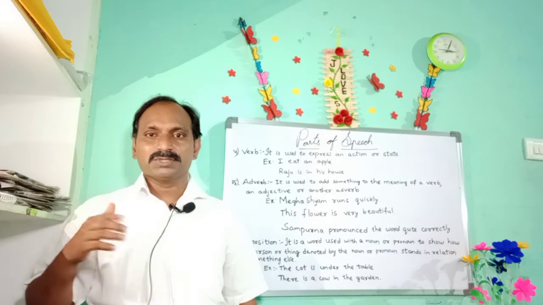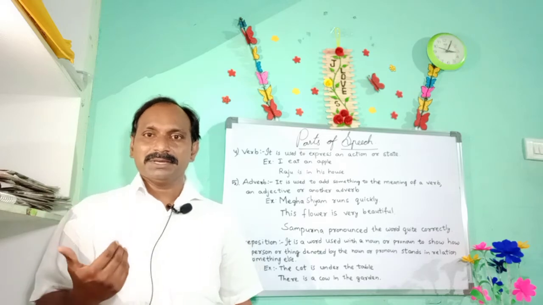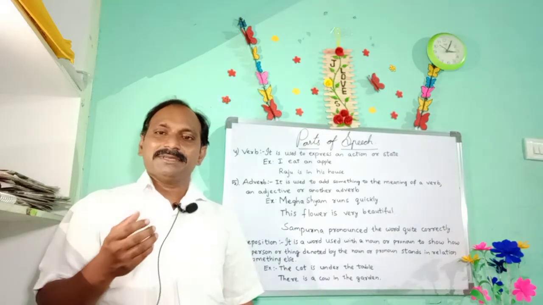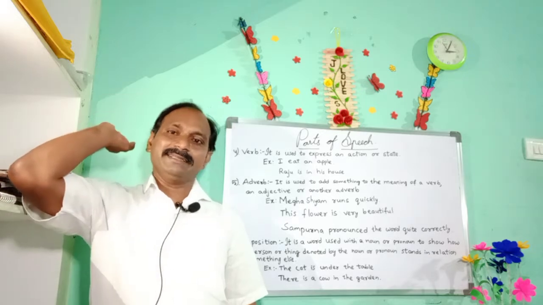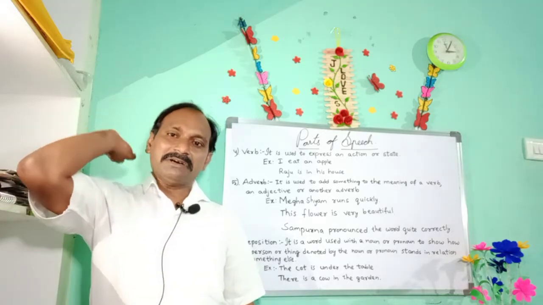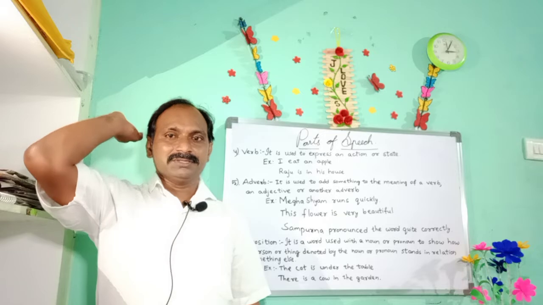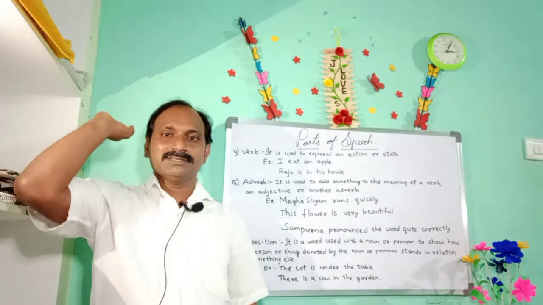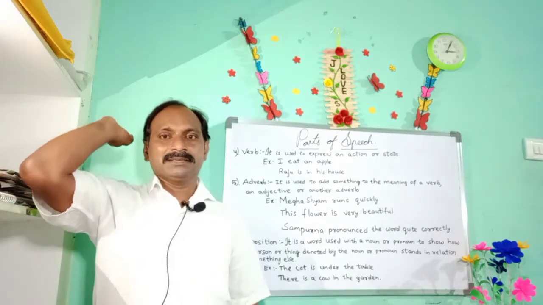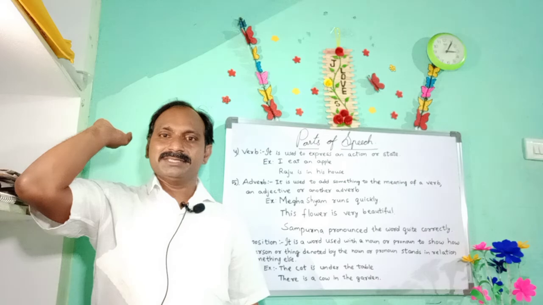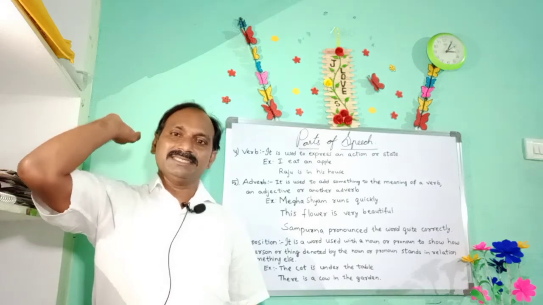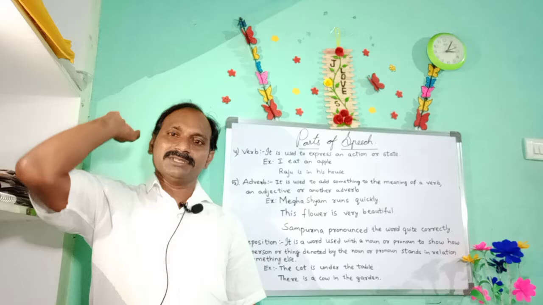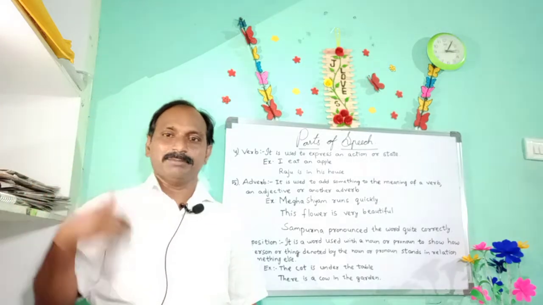So I am speaking now. When am I speaking? Now. So am is the present time. I was playing in the ground yesterday. So was is used for the past action. So was is a past-denoting word, a verb which tells the state of me.